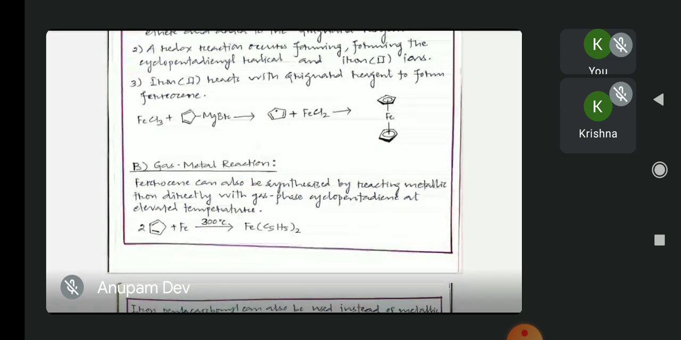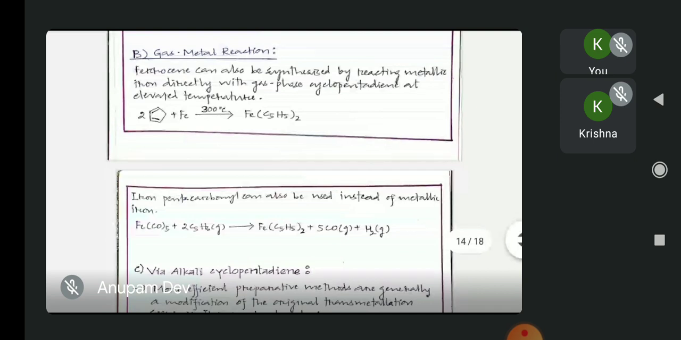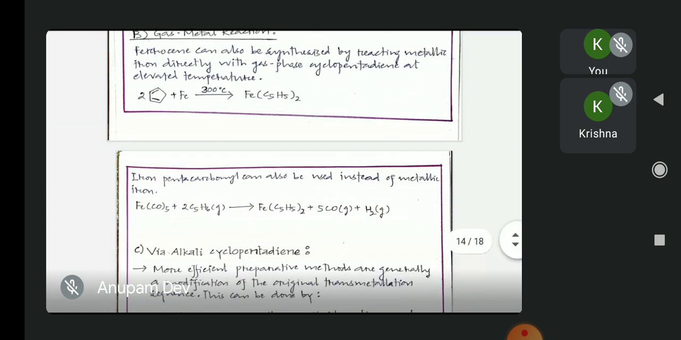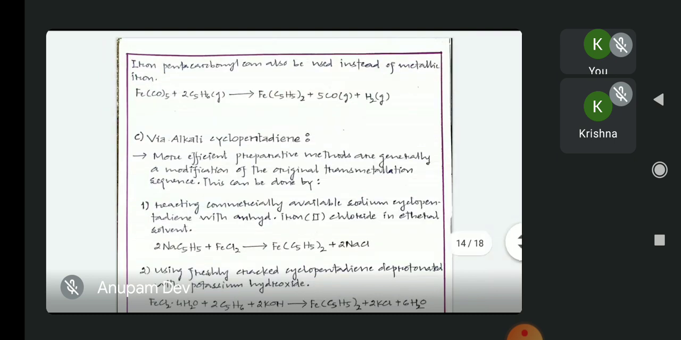The second synthetic route is the gas metal reaction. Here ferrocene can be synthesized by reacting metallic iron directly with gas phase cyclopentadiene at elevated temperature. This reaction can also be carried out without metallic iron, by using iron pentacarbonyl, which will also produce the ferrocene molecule. But if we use iron pentacarbonyl, two byproducts will be produced, which are 5 moles of carbon monoxide and a mole of hydrogen gas.